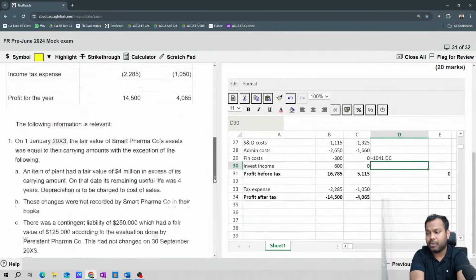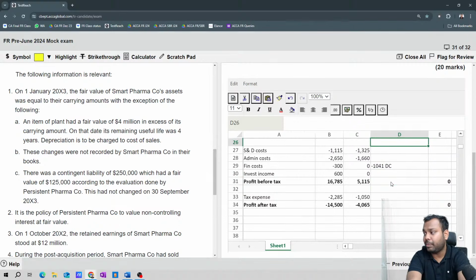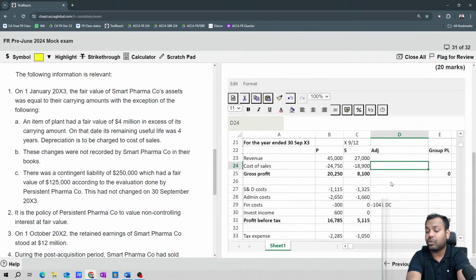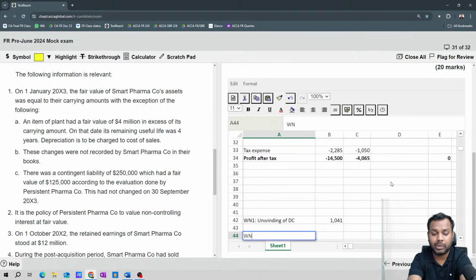We have taken the pro forma. Now first adjustment, PPE fair value adjustment. We will have to account for the excess depreciation. Excess depreciation will add to the cost of sales. Since it is minus, adding means also I will do minus. But what is the amount of excess depreciation? Let's write here excess depreciation, working note number 2.